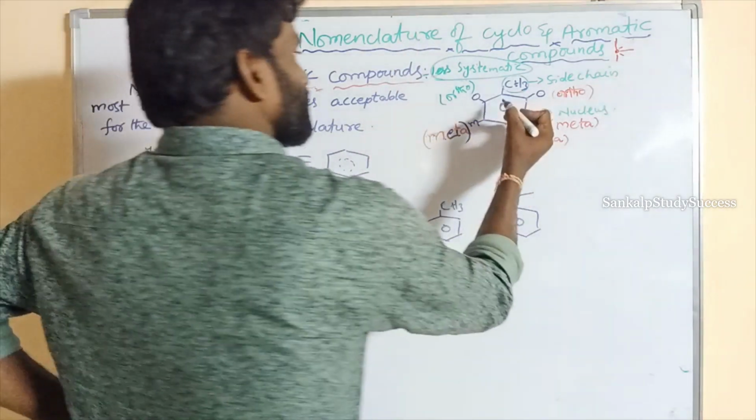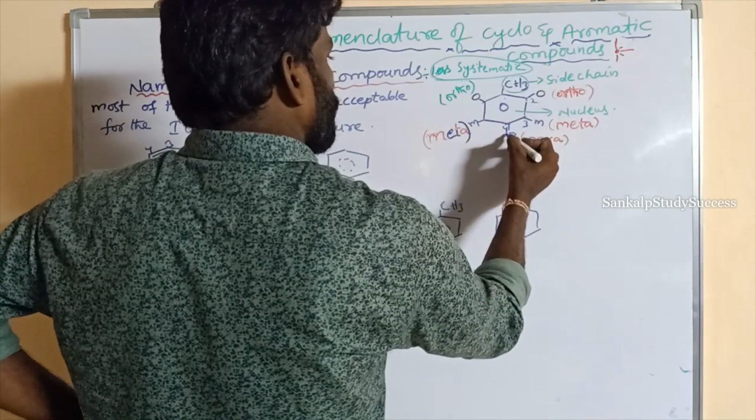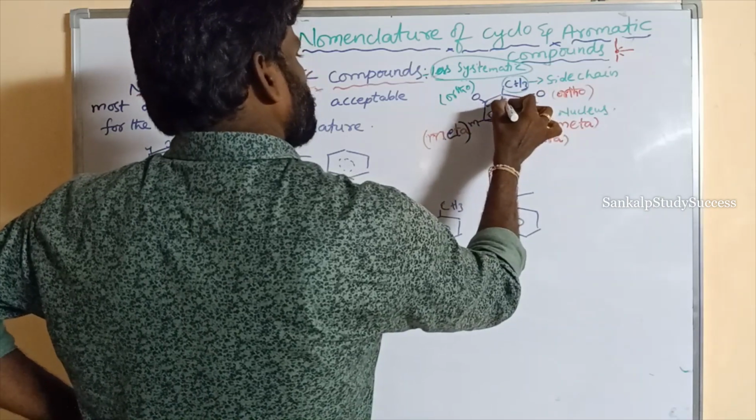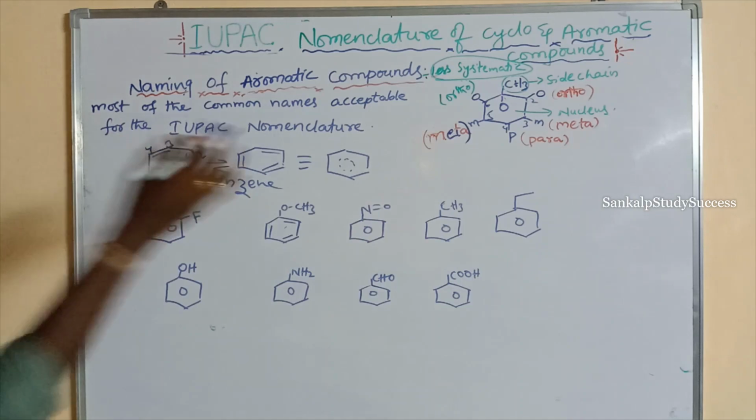Its numbering is given 1, 2, 3, 4, 5, 6. This is 1.